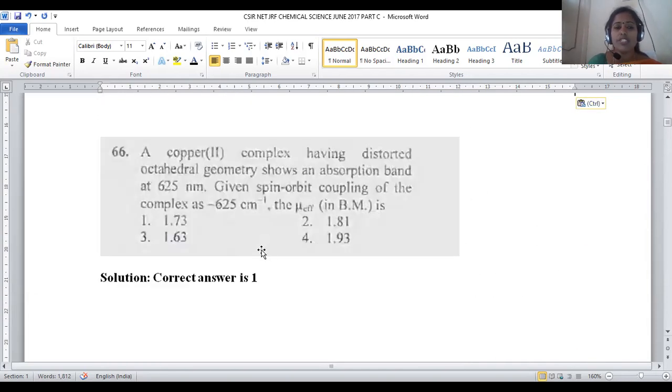Let us move on to the next question, 66. A copper plus 2 complex having distorted octahedral geometry shows an absorption band at 625 nanometers. Given the spin orbit coupling of the complex as minus 625 centimeter inverse, the mu effective in Bohr magnetons is to be predicted.